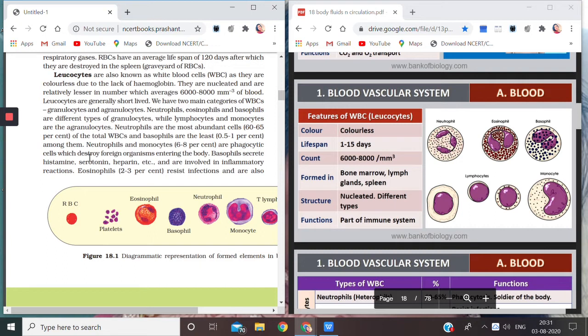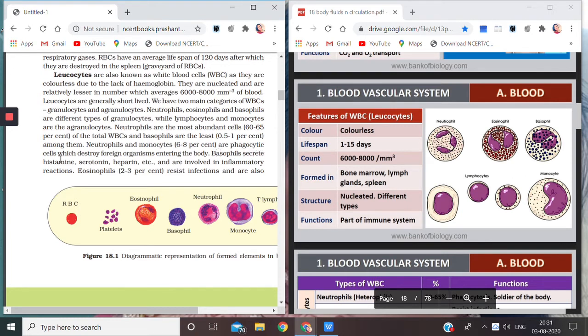Neutrophils and monocytes are phagocytic cells which destroy foreign organisms entering the body. Now you understand this, neutrophils and monocytes, these are the ones which are responsible for engulfing. Engulfing means phagocytosis. What is phagocytosis? When a cell tries to eat up any other cell or organism. So neutrophils and monocytes are phagocytic cells which destroy foreign organisms from entering.